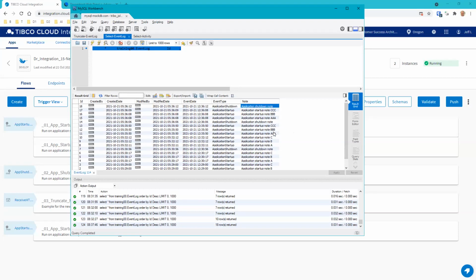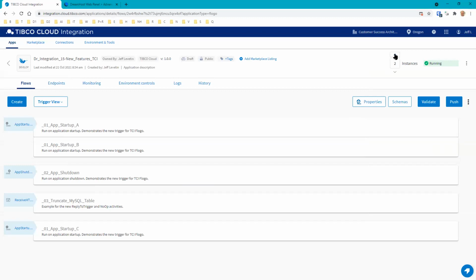So the order of operations is it starts and then shuts down afterwards, which kind of makes sense if you think about what's happening behind the scenes. We're going to spin up these new deployments, these new instances, and then we're going to shut down the previous instance. That's just a subtlety of how that's going to work. It still does track and record it, and those triggers are still activated. It's just key to remember that this is startup, this is shutdown, and the push will do that for all instances that you have.